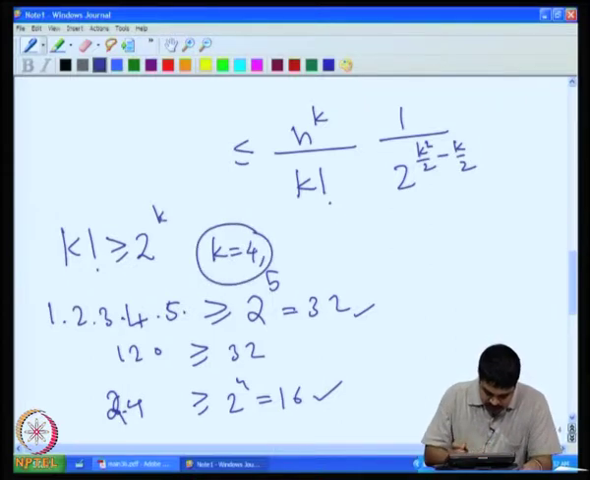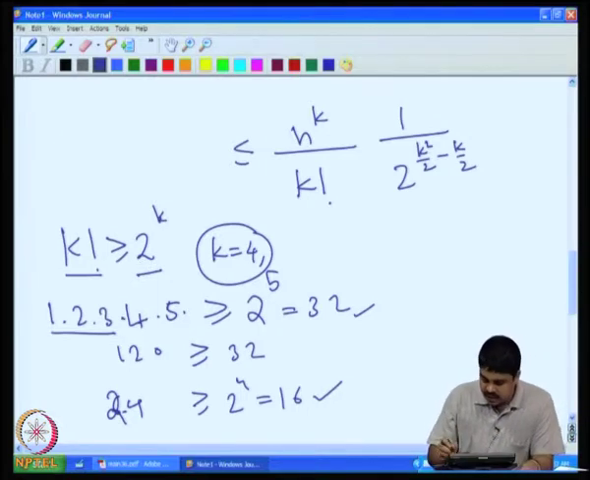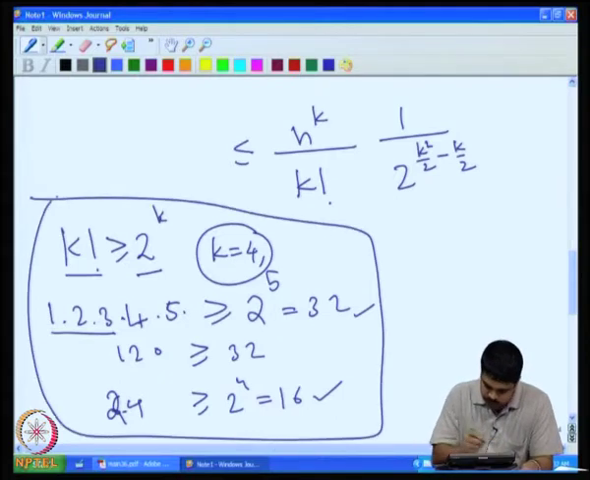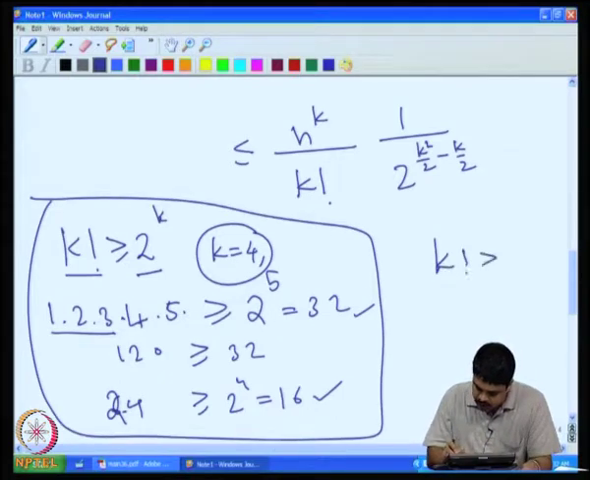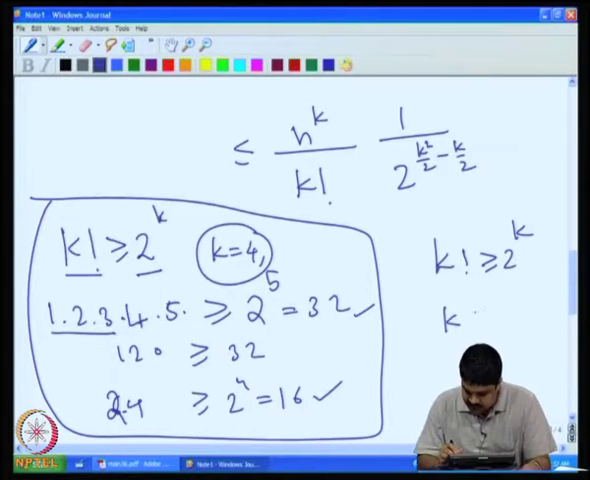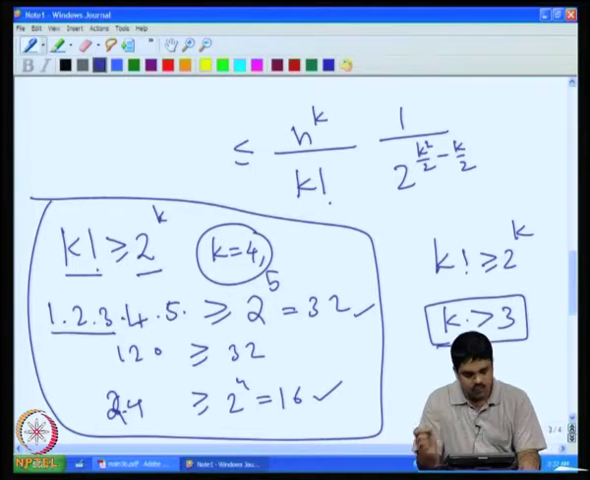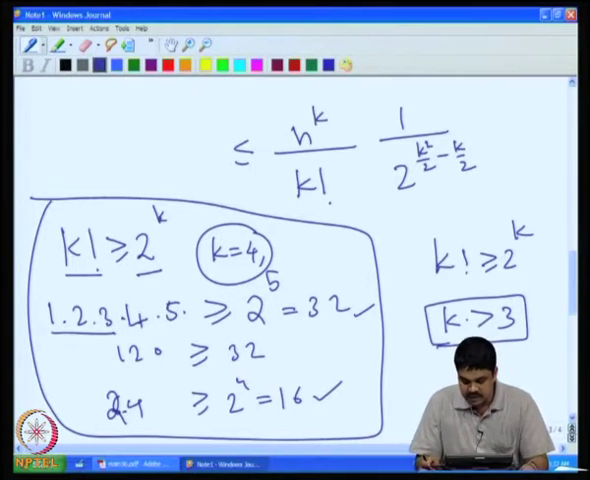While for k equal to 3, what will happen? This is 6 only, while this is 8. So, that is not true. So, for this to be true, for assuming that k factorial is greater than or equal to 2 raised to k, we should assume that k is at least 4, right. Let us assume that.